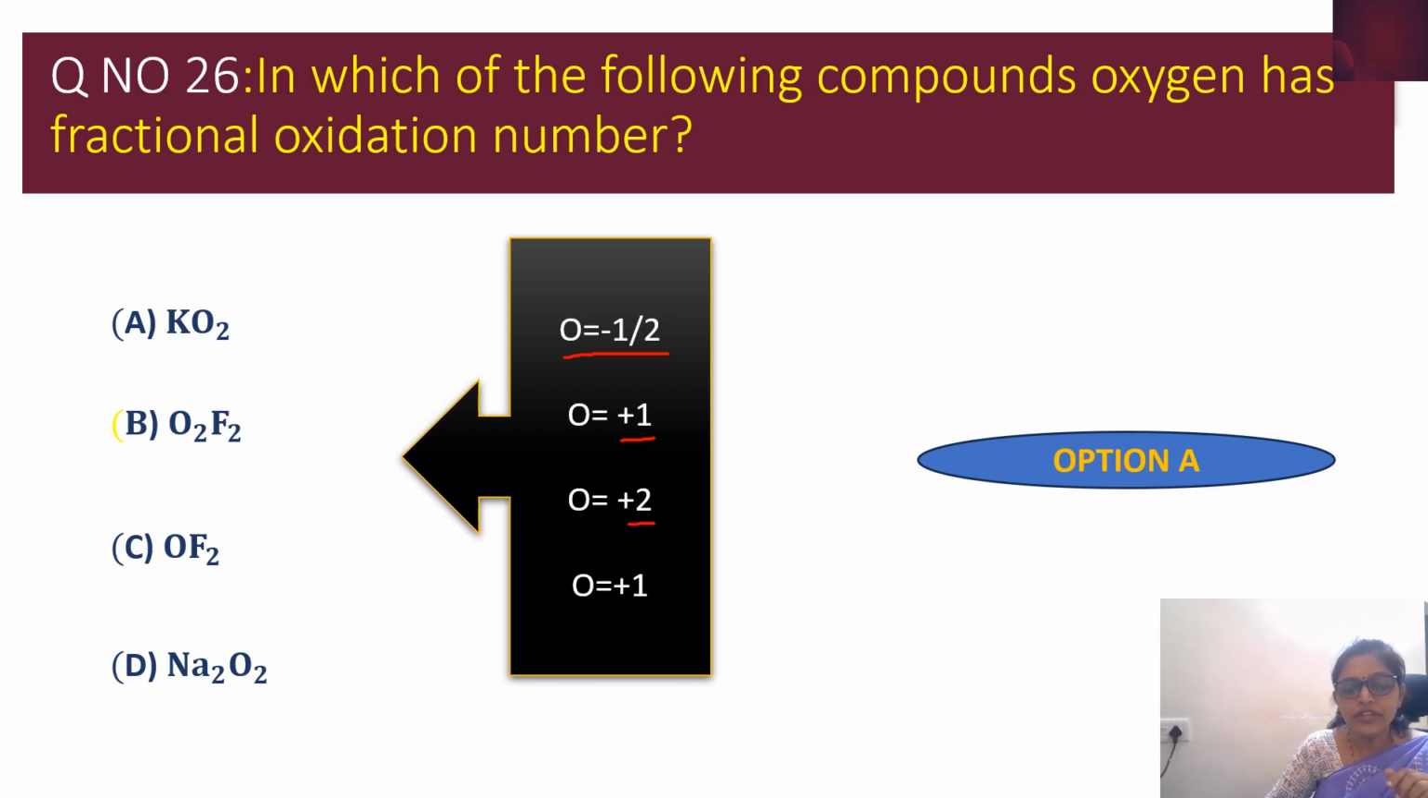Then coming to the peroxide Na2O2. In case of peroxides, oxygen carries, I have written +1 over here, actually it has to be -1. Now if you compare the oxidation states over here, they have asked for the fractional oxidation state. So obviously you can see that in option A, oxygen carries -1/2, which is the fractional oxidation state. So option A is correct.